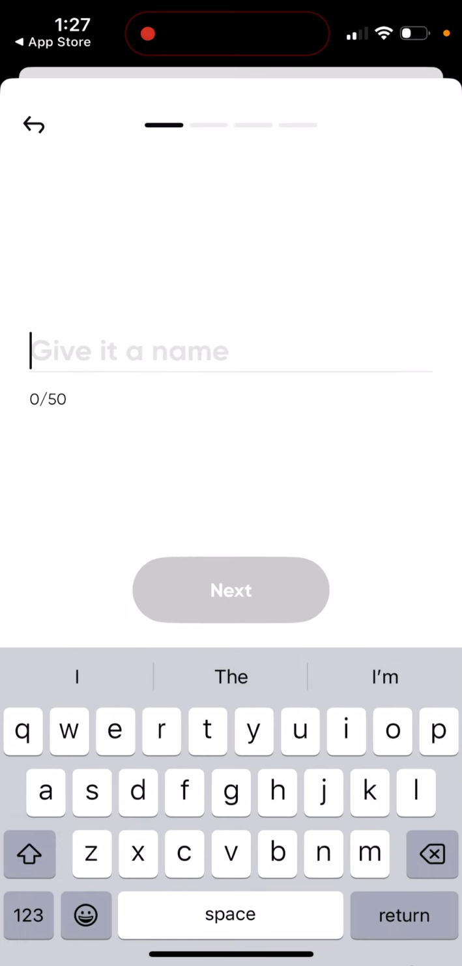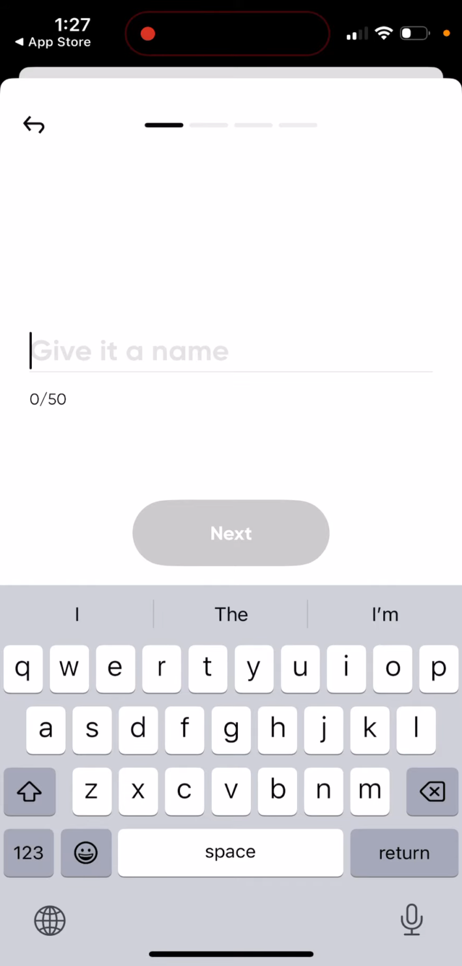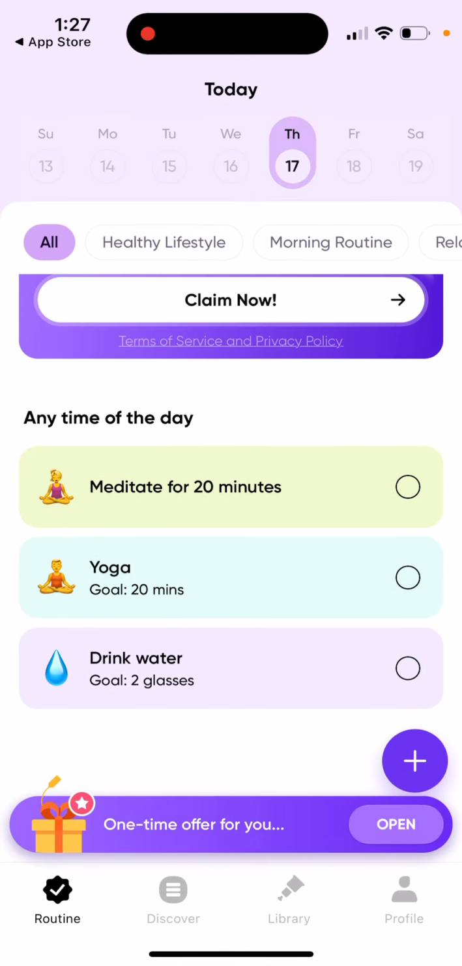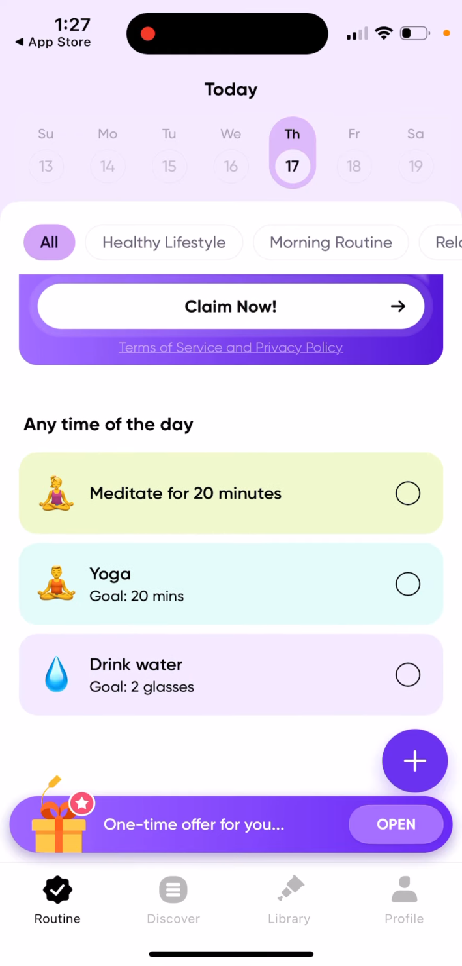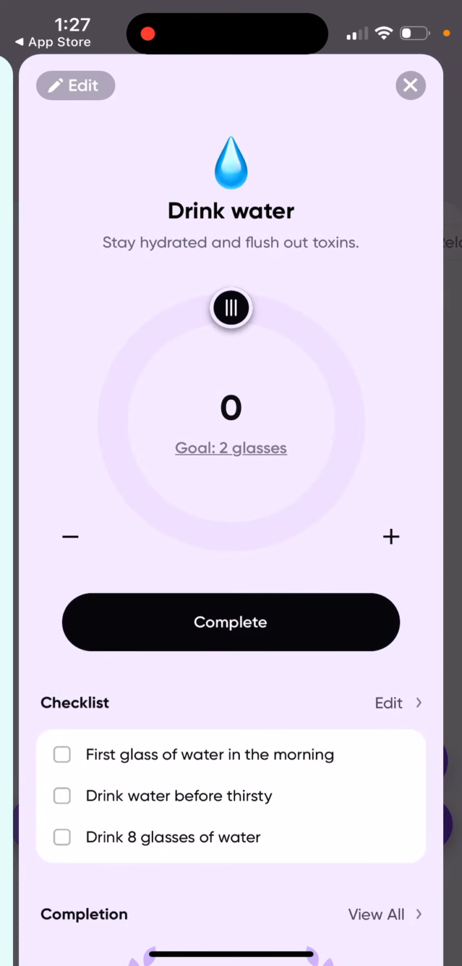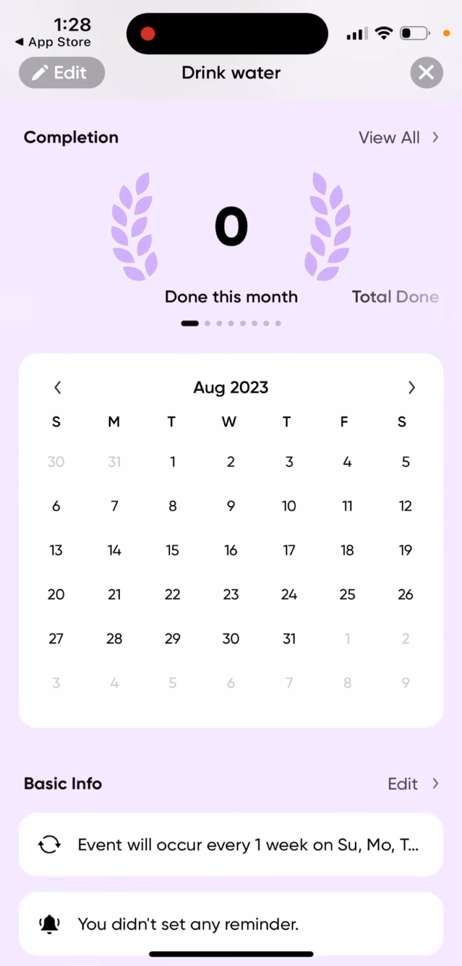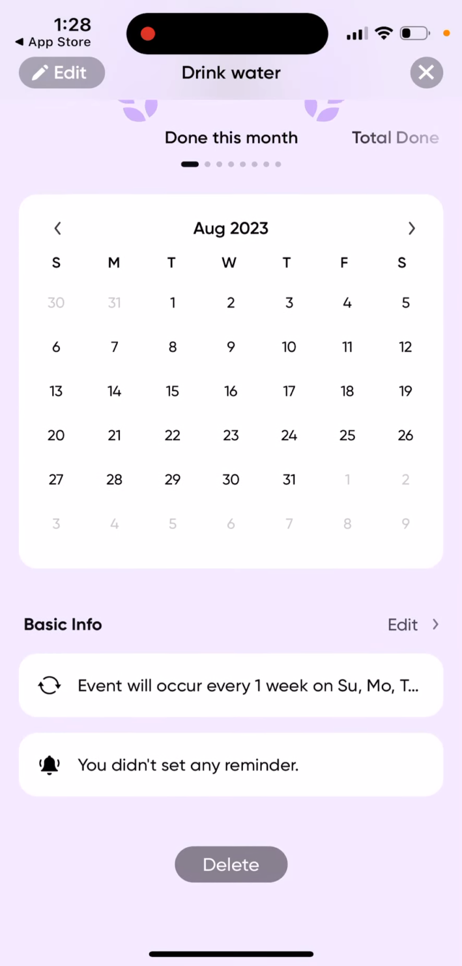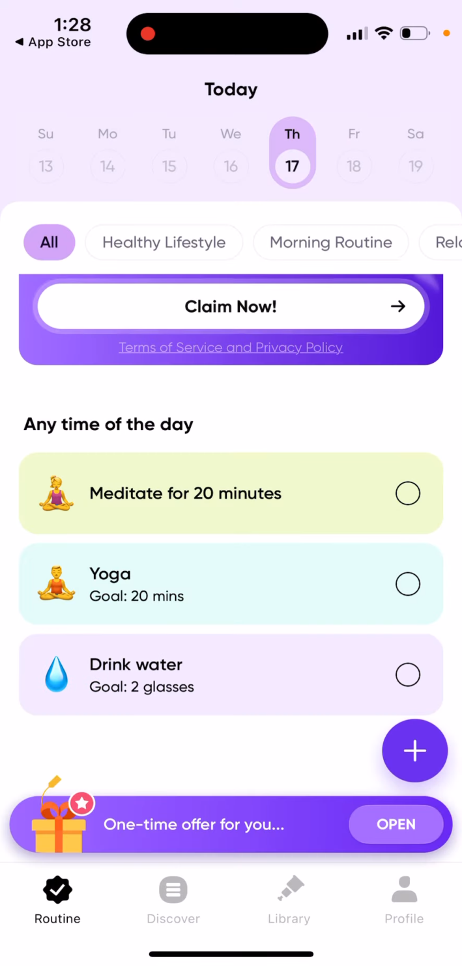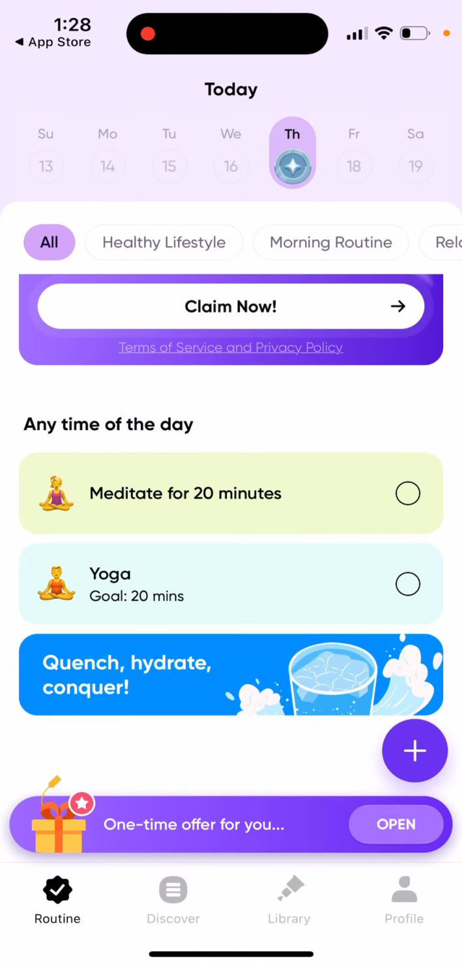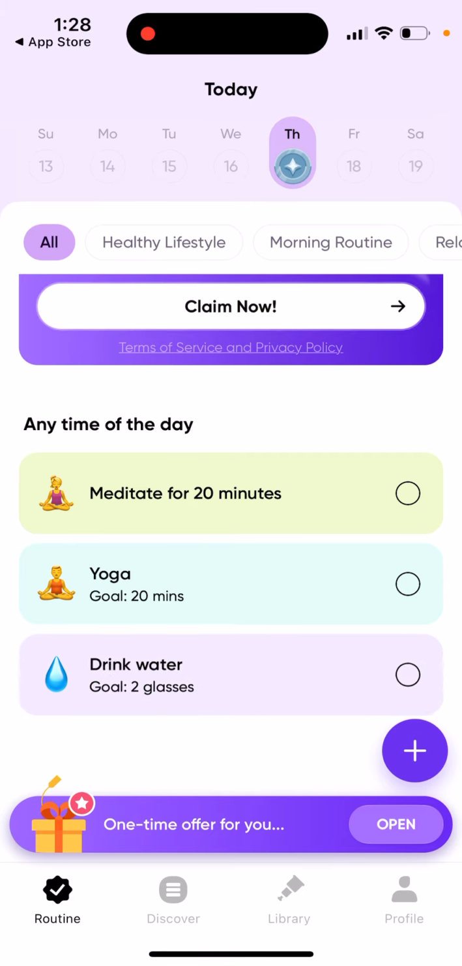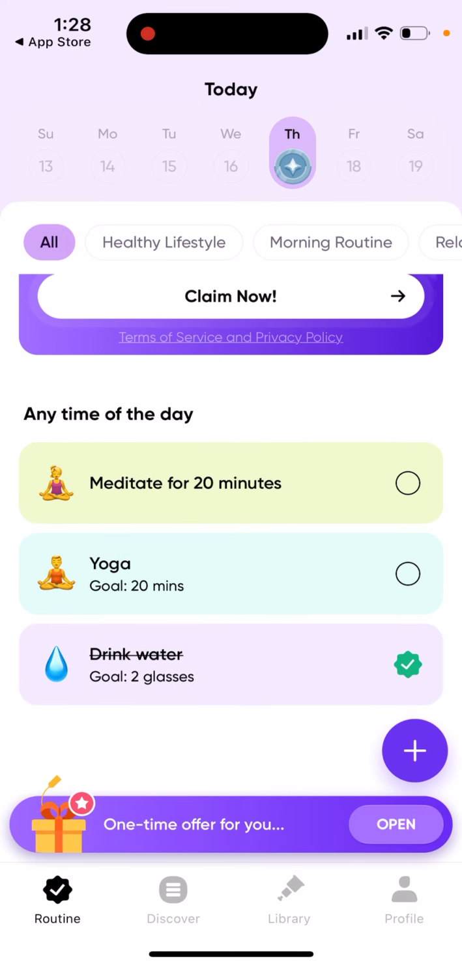You can also add your own habit. Of course, you can give your own name if you don't have it here, and then you have it in your calendar. You can tap on it, and then you can tap, for example, okay, I already drank 1 glass in the morning. I can complete this checklist. I can see the completion, how many glasses I drank this month, and that's basically the idea. Okay, I just drank a glass of water. Pretty cool. And then I just meditated, or I just did yoga. So that's basically the idea.